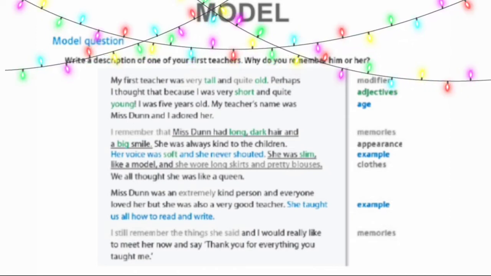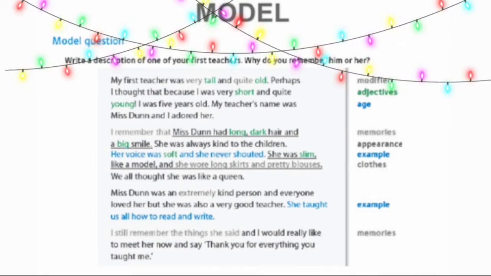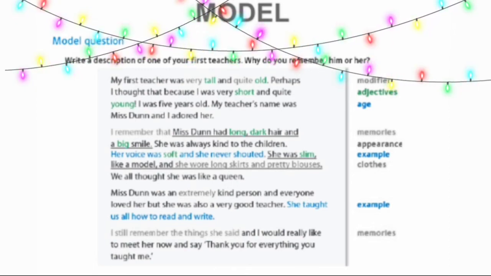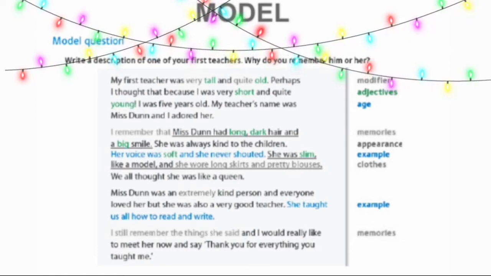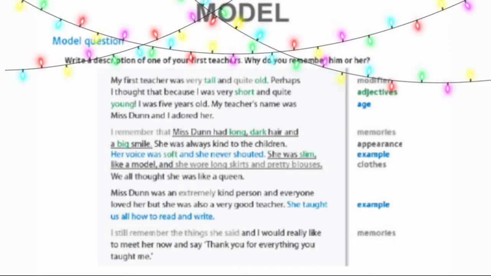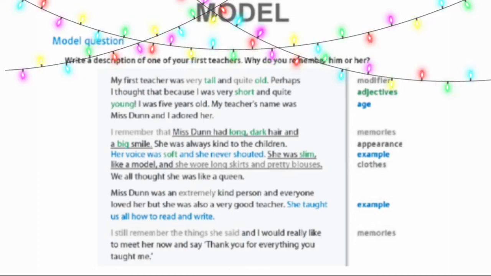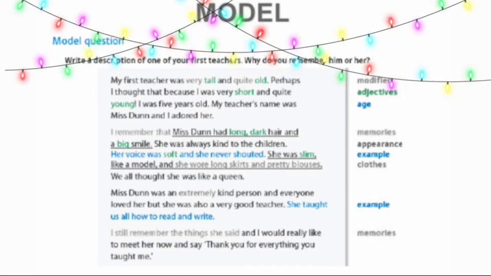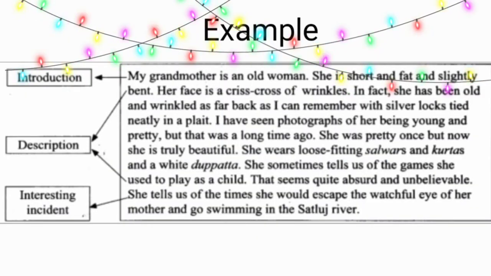After reading this description, we all have a very clear picture of Miss Dunn in our minds now. It is because the writer has used such strategies to make it possible. He has used comparisons, he has used sensory verbs, he talked about the teacher's appearance, about her personality, he compared her with a queen. All of these details helped us in making a clear picture of the teacher in our minds.